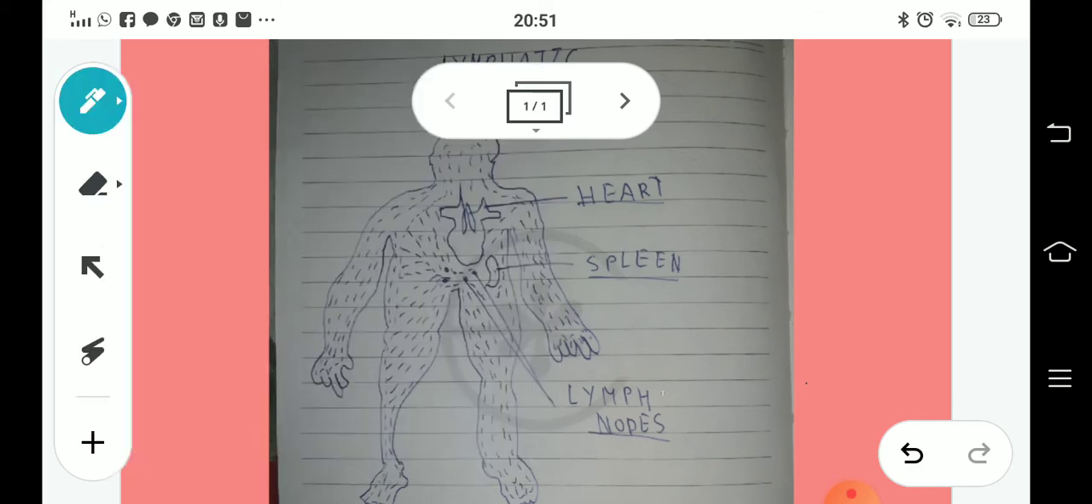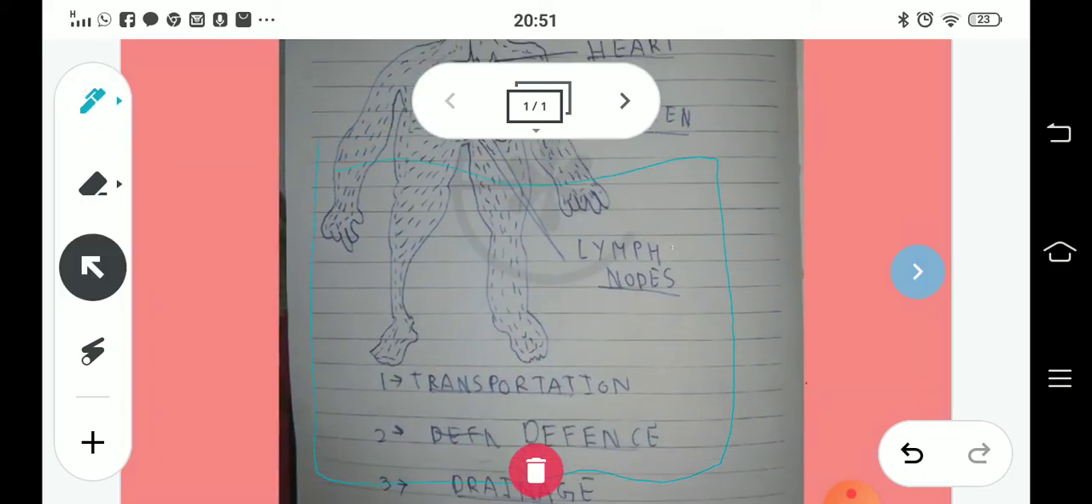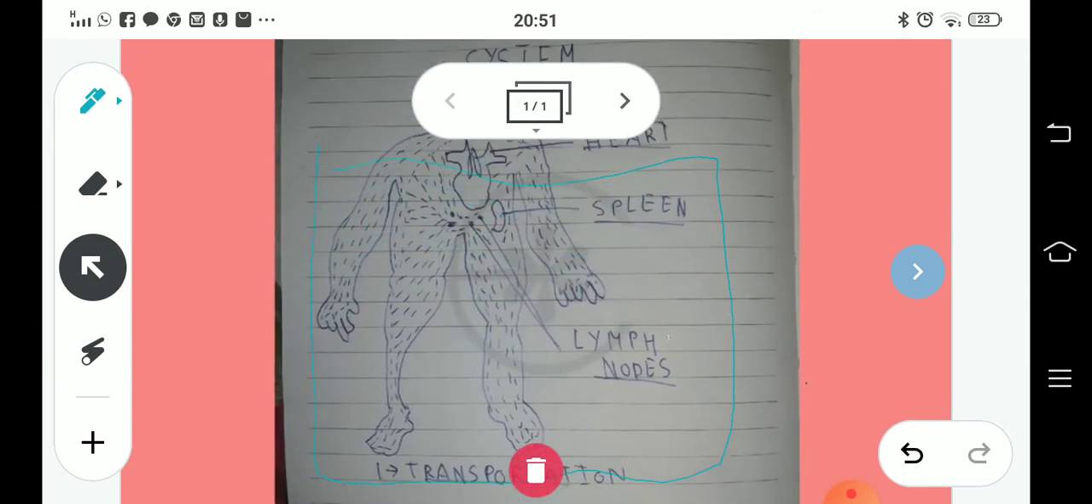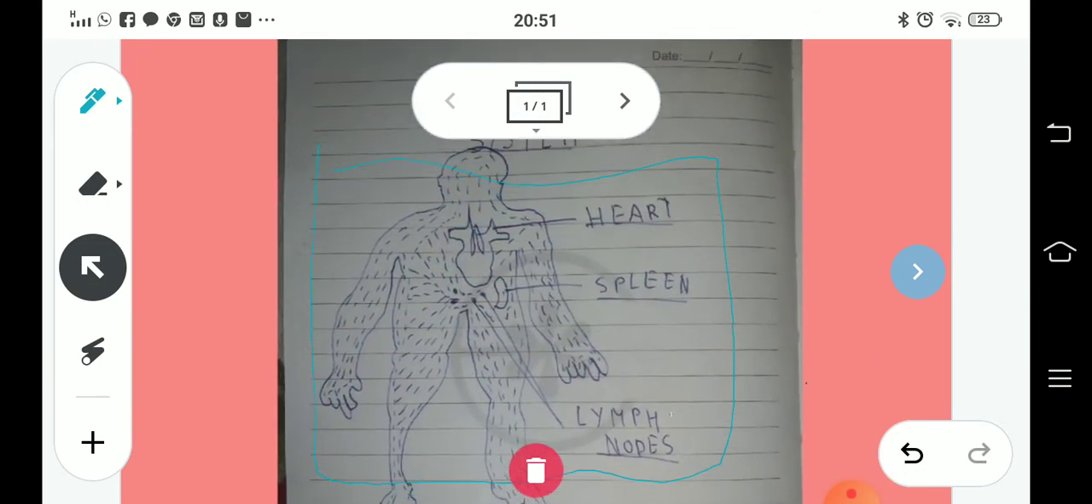So you can see over here, this is the complete diagram of the lymphatic system, and this is also a very important system, as it has various functions. As you can see in the diagram, transportation is there, defense is there, and drainage is there.